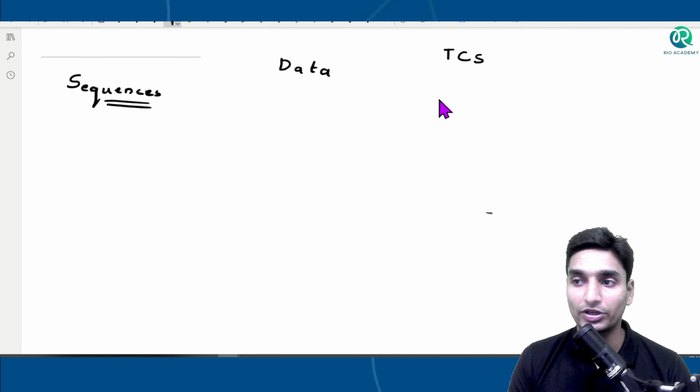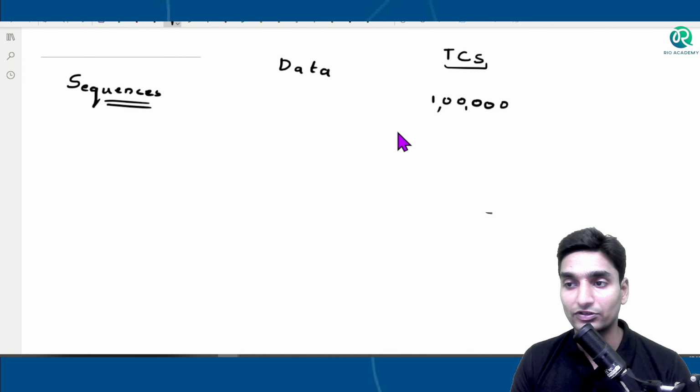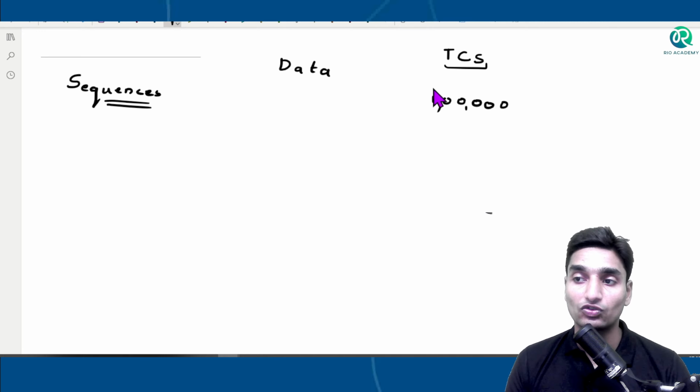Okay, Tata Consultancy Services. Here let me assume that there are about 1 lakh employees who are working. Definitely there are more than that, but let me just assume there are 1 lakh employees who are working currently at TCS. So we have to arrange all these 1 lakh members, right? Arrangement is really important. Why do we need to arrange?